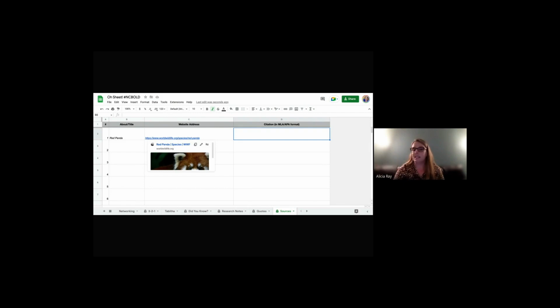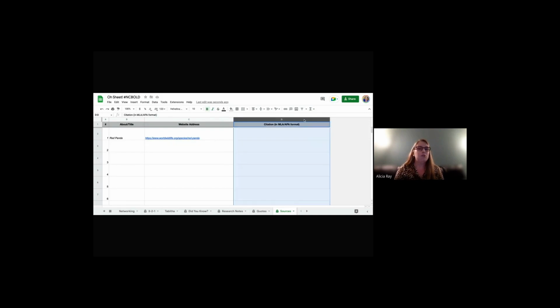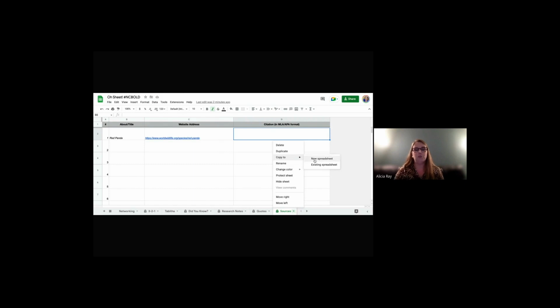Now, somebody had said at one point, hey, couldn't I do some in-text citations here too? Yes, absolutely. If that's something you'd like to do, you just need to go down to this drop-down arrow. You can copy it to a new spreadsheet and make your own copy of this rather than going to File, Make a Copy. If I go to File, Make a Copy, it's going to make a copy of everything. You may not want everything. You might just want this one piece of the research puzzle. And that's fine.